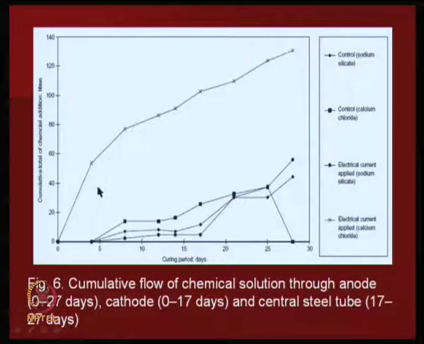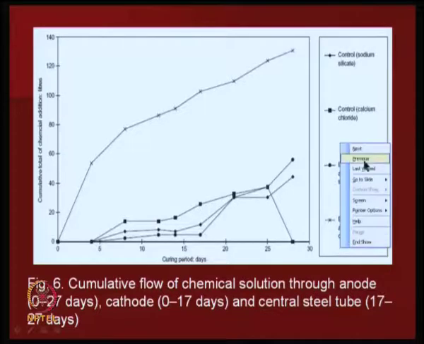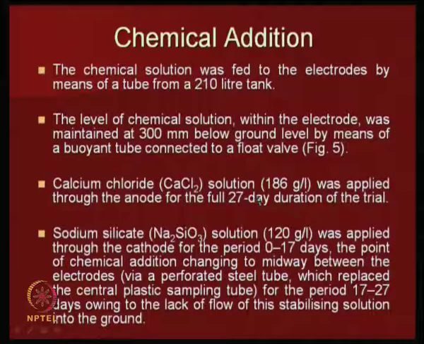The chemical additions in various places. Okay, these are all the chemical additions. The cumulative flow of chemical solution through the anode. As I just mentioned, calcium chloride was at the anode. Normally the water will be at the cathode, right. Sodium silicate is at the cathode. So this is what they did, and what they observed.